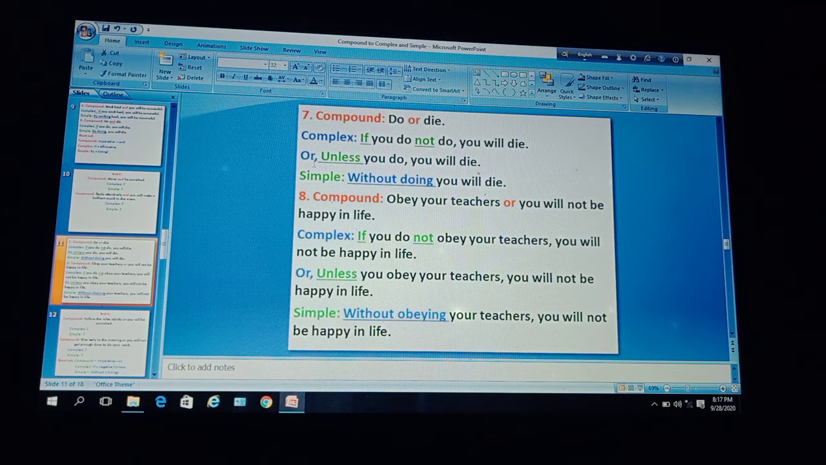Or you can use unless instead of if. If you use unless, then you need not use not, because not is within unless. So unless you do, then use a comma and at last use the last clause, you will die. So the complex one is unless you do, you will die.